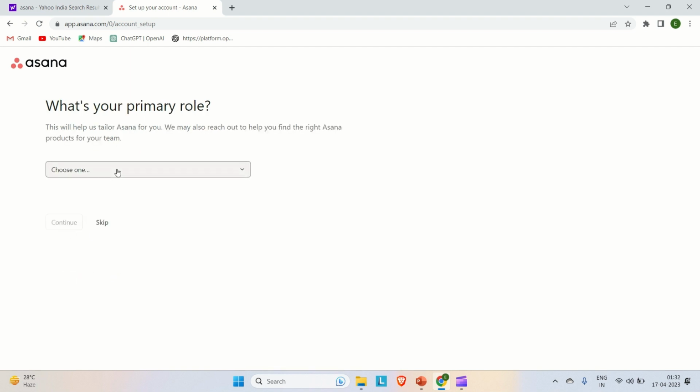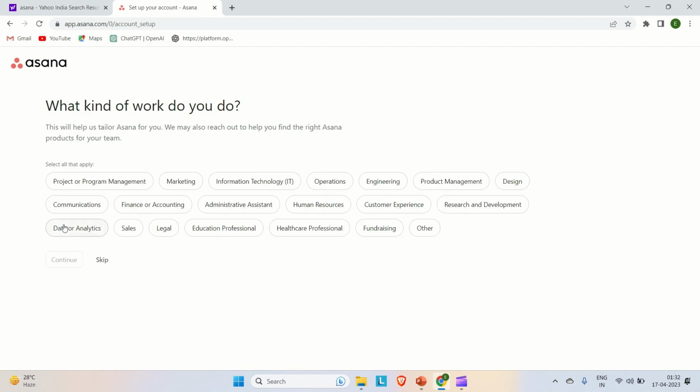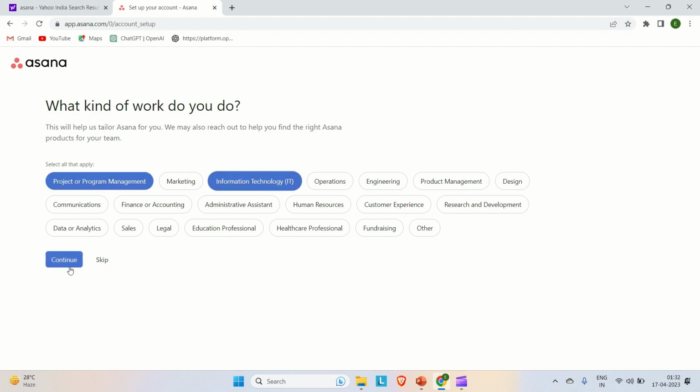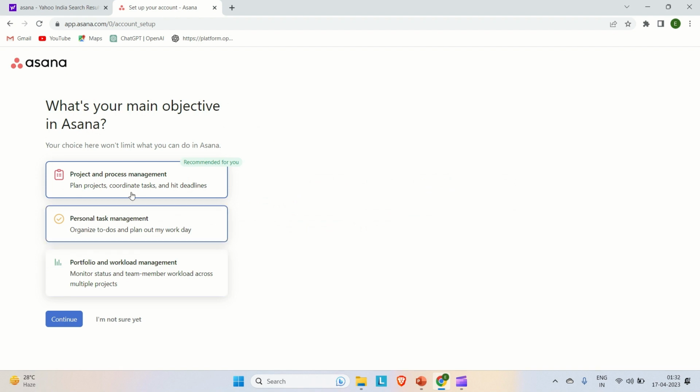What is your primary role? Let's say manager, executive, director, team member, freelancer, business owner, student, and others. You can choose any of them. As of now, let me try to go for the manager. Now, what kind of work do you do? So, let me just look for IT or product management, something like that. You can choose. Just continue.